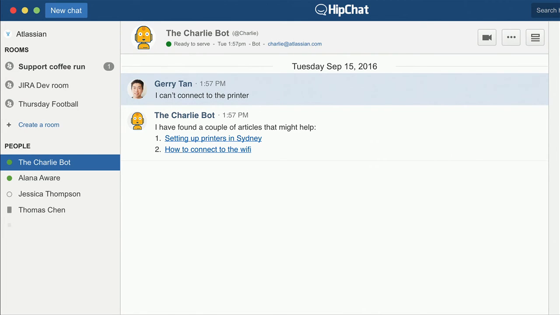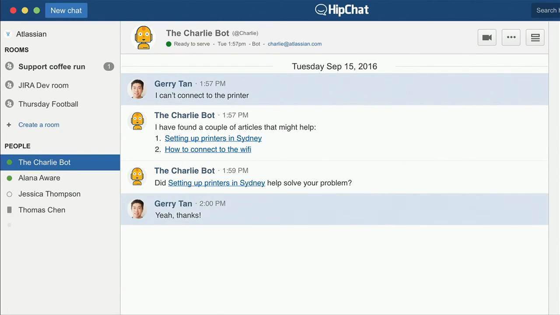1, setting up printers in Sydney. 2, how to connect to the Wi-Fi. Now Charlie generates these URLs, so he knows when Jerry's clicked on them. So he waits for a while and asks Jerry about the last thing that he clicked on. "Did setting up printers in Sydney help solve your problem?" "It's a bit creepy, but yeah, thanks." "Awesome, glad I could help."